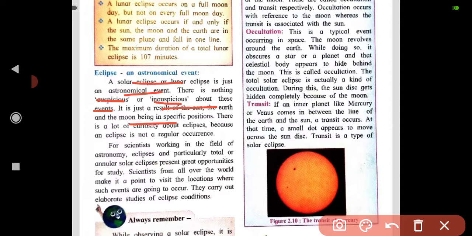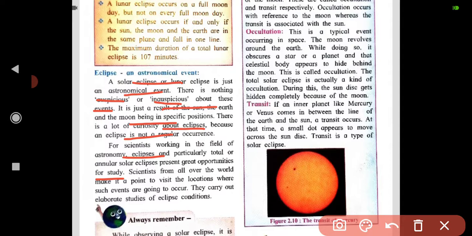There is a lot of curiosity about eclipses because an eclipse is not a regular occurrence. For scientists working in the field of astronomy, eclipses, particularly total or annular solar eclipses, present great opportunities for study of the solar system.